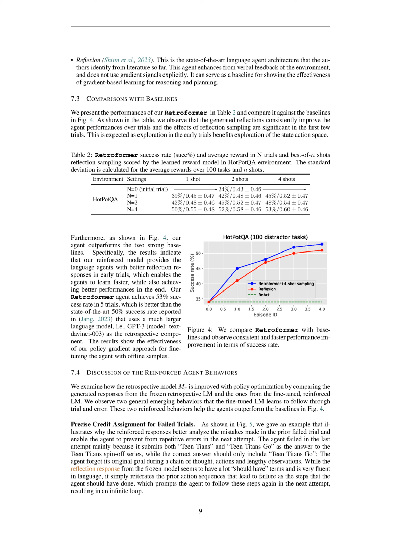Specifically, our reinforced model provided better reflection responses in the early trials, enabling the agents to learn faster and perform better in the end. Our Retroformer agent achieved a success rate of 53% in 5 trials, which is better than the state-of-the-art 50% success rate reported by a much larger language model, GPT-3, used as the retrospective component. These results demonstrate the effectiveness of our policy gradient approach for fine-tuning the agent with offline samples.